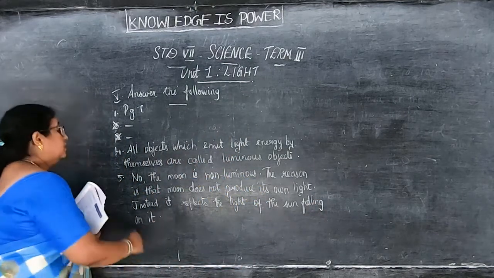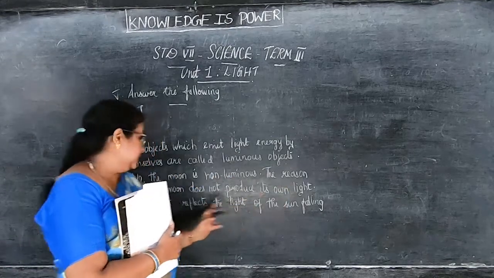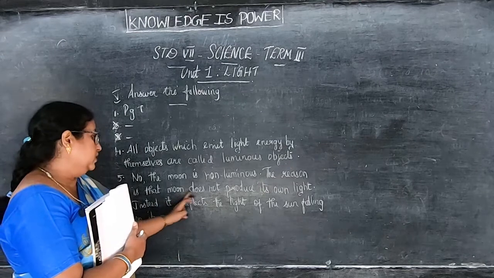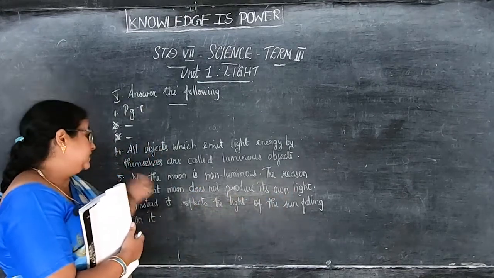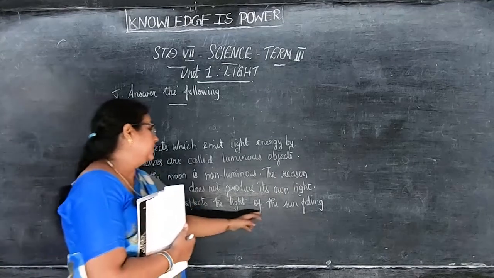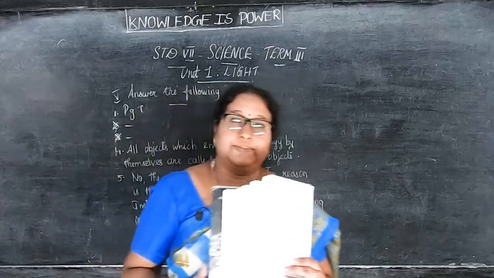What is the answer? No, the moon is non-luminous. The reason is that the moon does not produce its own light. Instead, it reflects the light of the sun falling on it. Okay, children, that's your fifth answer.